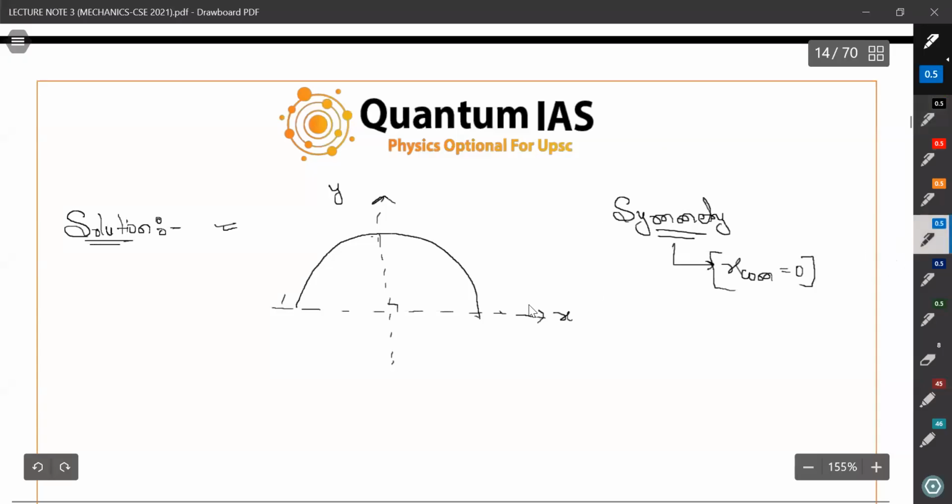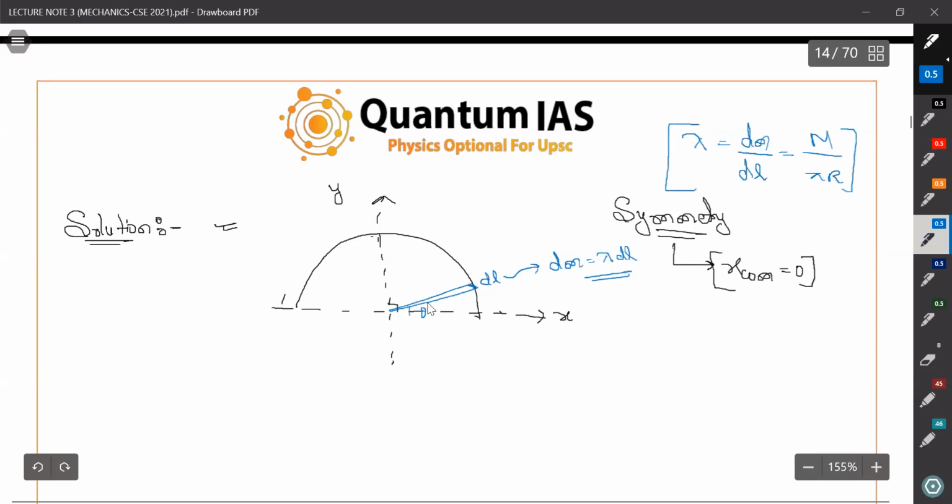So let us assume this small segment, this small dx, or you can say dl. In this small segment there will be a dm, which equals lambda into dl. And what is lambda? Lambda is dm by dl, and it is constant. The total mass is m, and its length is pi r, so lambda is m by pi r.